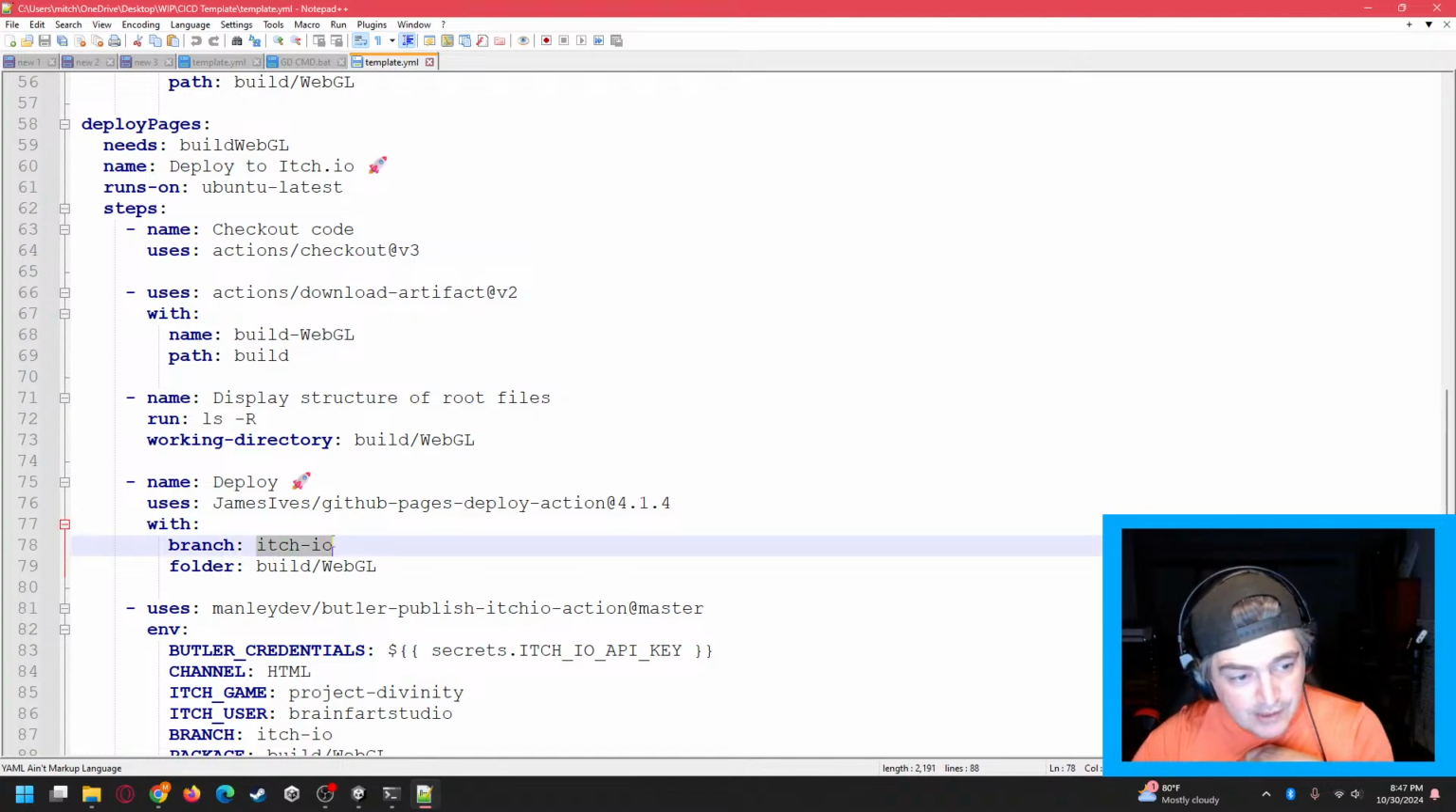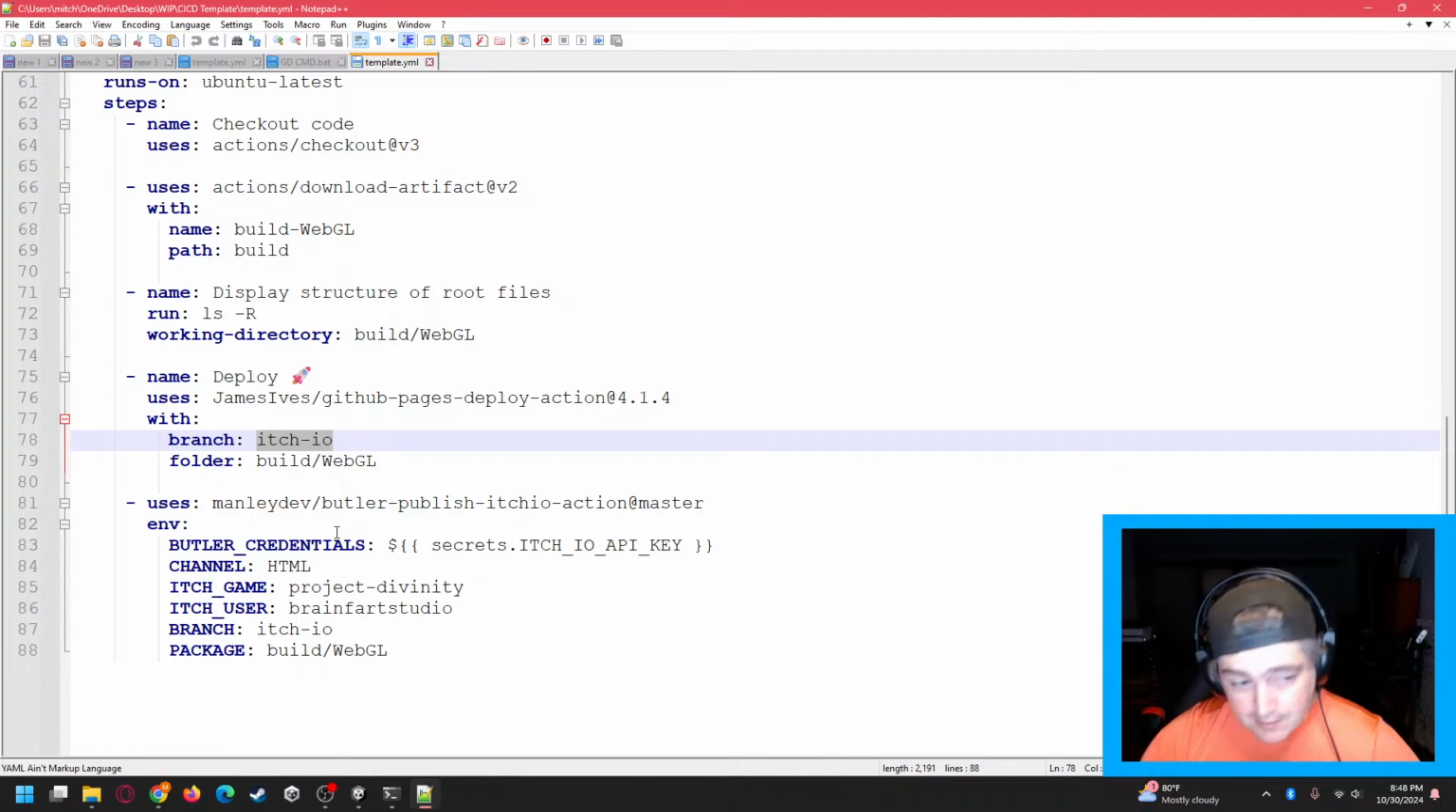Okay, it is building to, in my case, I have it set up to build to a separate branch called itch-io. That way I just know everything that's on that branch is where the build comes from. Makes sense.